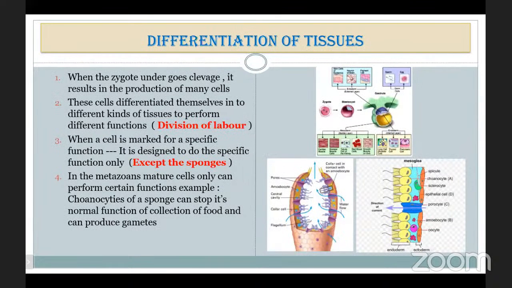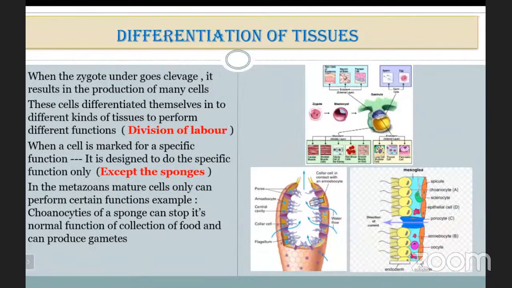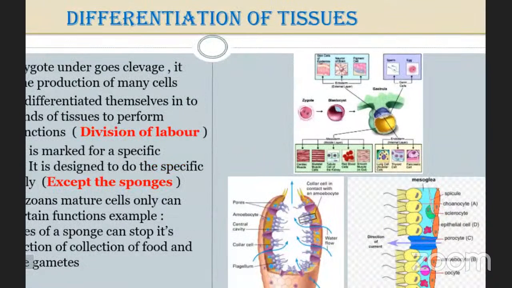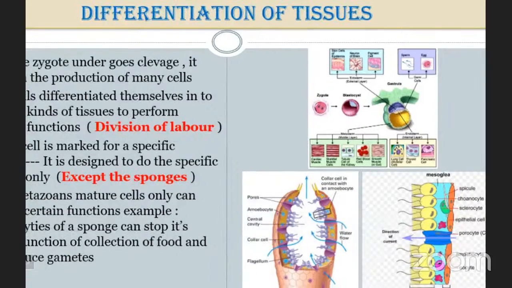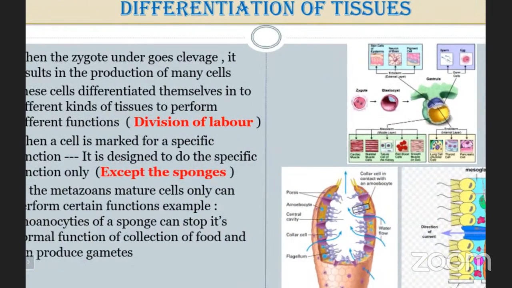Differentiation of tissues. Okay. So here you are able to see one picture, that is how the zygote is differentiated into tissues and how the tissues are engaged with some particular work, and that is known as the differentiation of the tissues. Now, once again we go for the points.